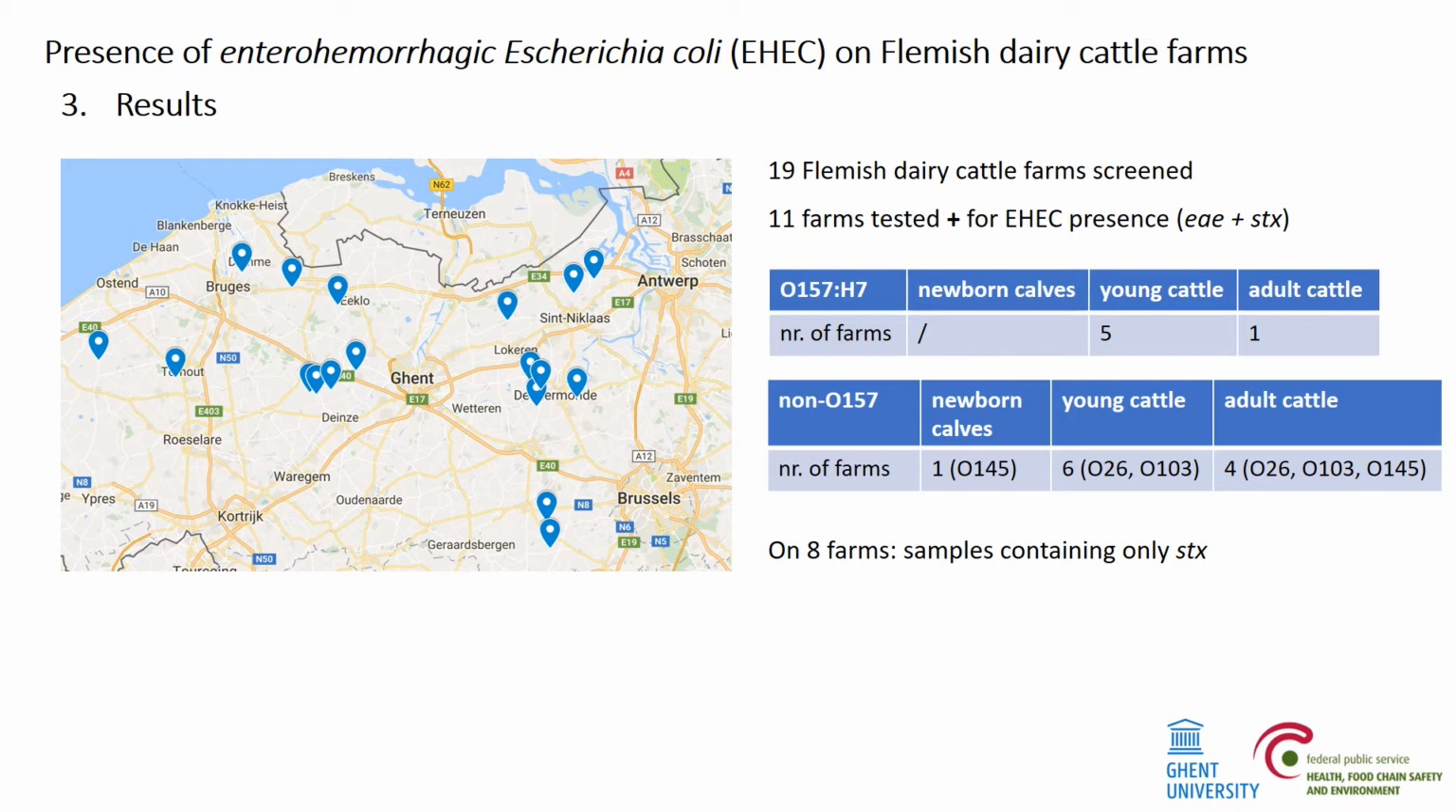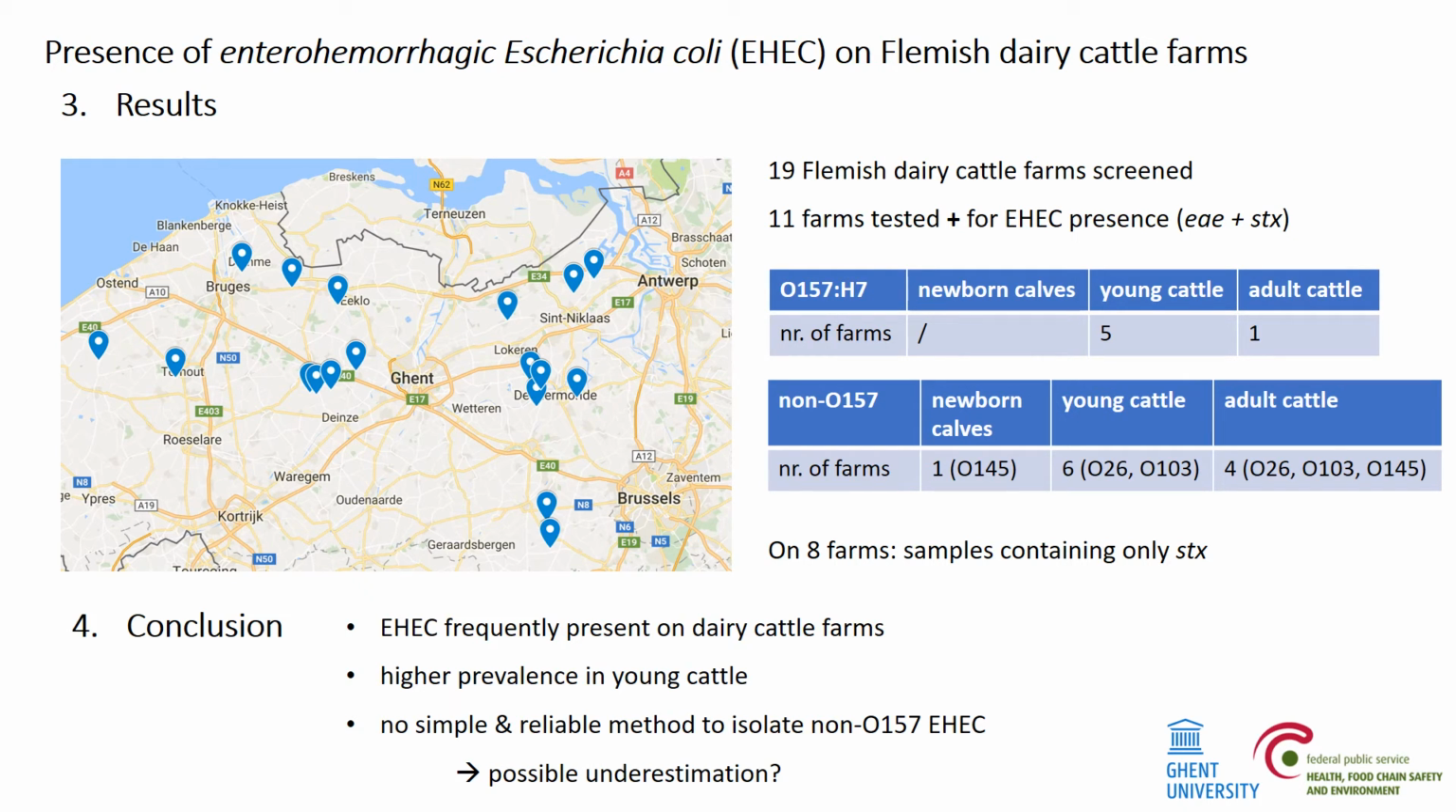In samples collected from 8 farms, only the stx gene was detected. To conclude, we can state that EHEC is still frequently present on dairy cattle farms and tends to have a higher prevalence in young cattle.